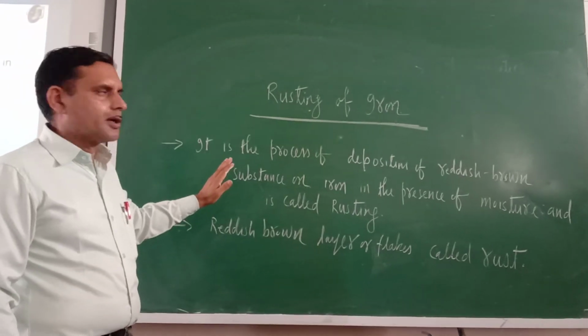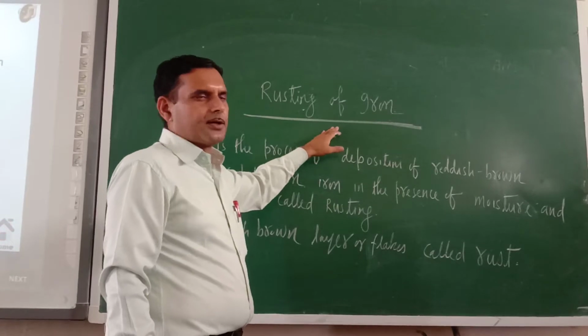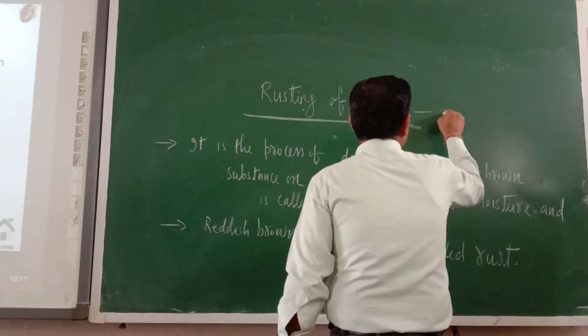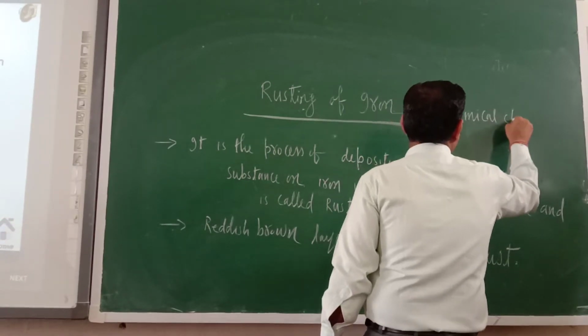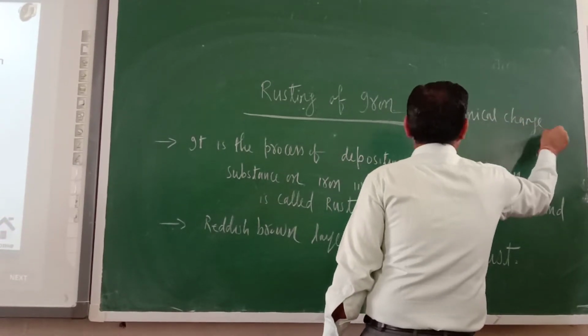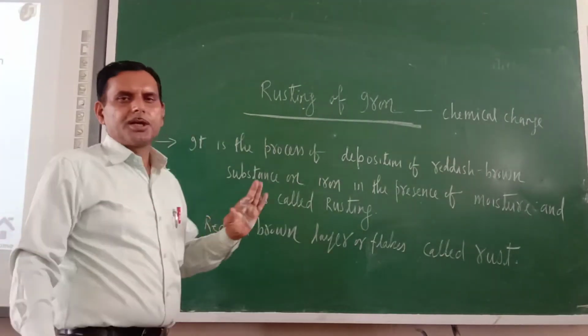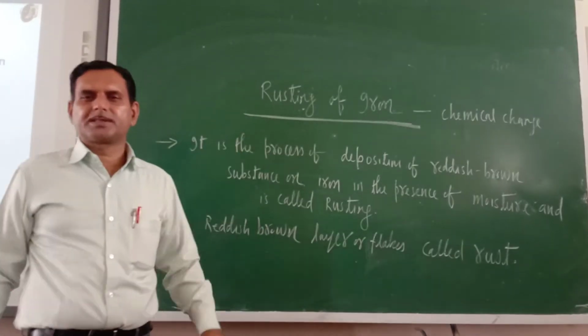Good morning. Today I am going to teach you rusting of iron. Rusting of iron is also an example of chemical change only. But according to the syllabus, we should study this one in detail. Rusting of iron. Just see, in the school windows or at your home, some iron objects are there.